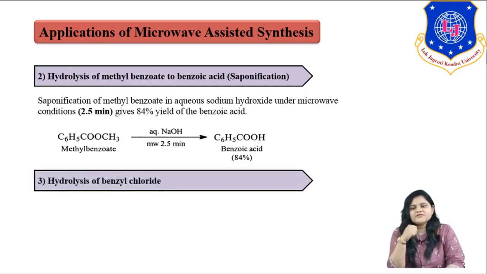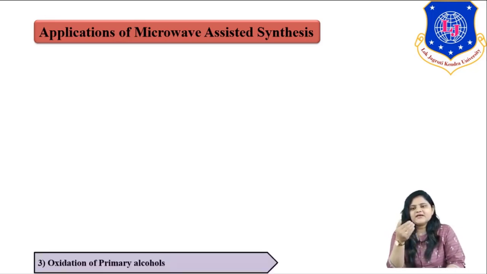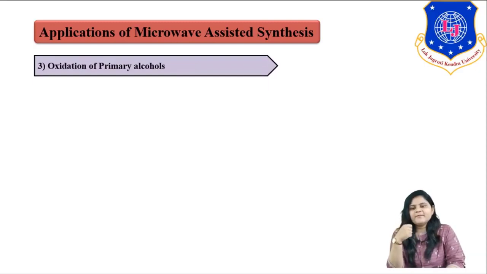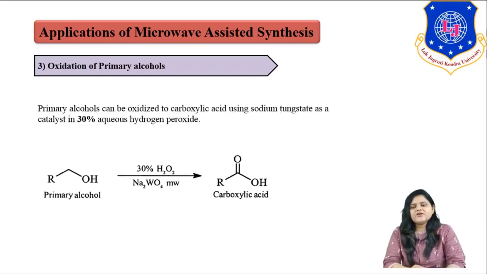Another example is hydrolysis of benzyl chloride. The hydrolysis of benzyl chloride happens in only 3 minutes, which leads towards the formation of benzyl alcohol. Another example is oxidation of primary alcohol. In this, primary alcohol gets converted into carboxylic acid, right. You can see here in the reaction that primary alcohol can be oxidized to carboxylic acid using sodium tungstate as a catalyst in 30% aqueous hydrogen peroxide. Here you can see a reaction scheme.